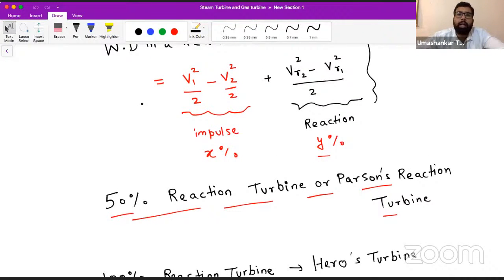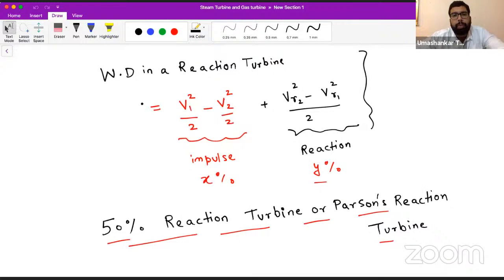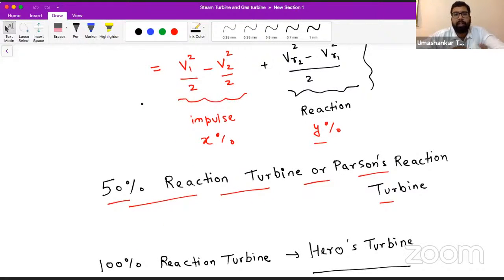So we have concluded in the last session that in a reaction turbine, work done is produced by both impulsive action and reaction part, that is due to the changes in pressure energy. Okay. So from there, let's say we have some work, and can we say that X% of the work is done by impulsive action, or the impulse part of the energy, and Y% is done by the reaction part of the energy.